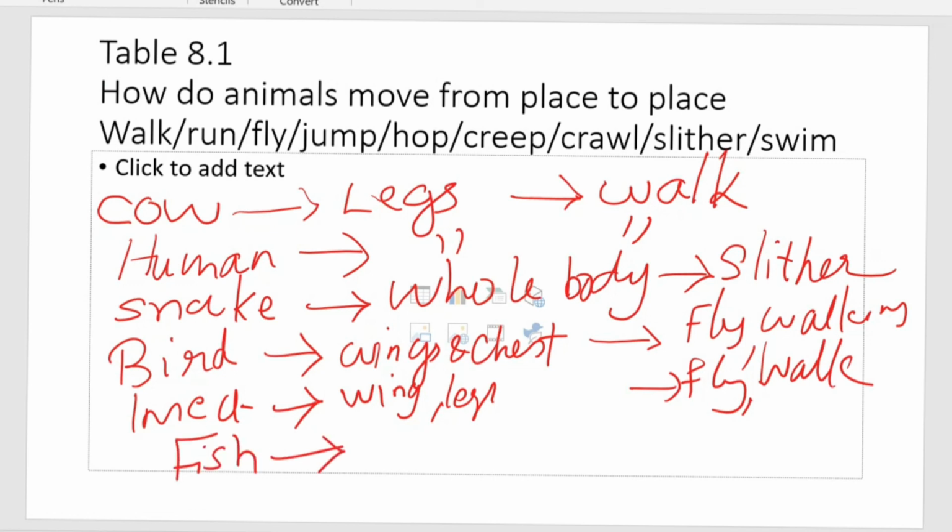Fishes are having a special type of structure called fins. There are different types of fins and each fin is having its own function for changing the direction and to swim against the flow of water, and all these are associated with helping the fish for swimming. And its body structure, that is the streamlined shape of the fish, everything is helping the fish to swim. So we have covered this table 8.1. Next we will move to